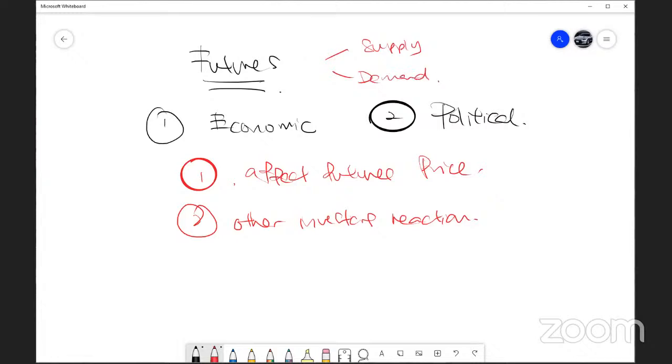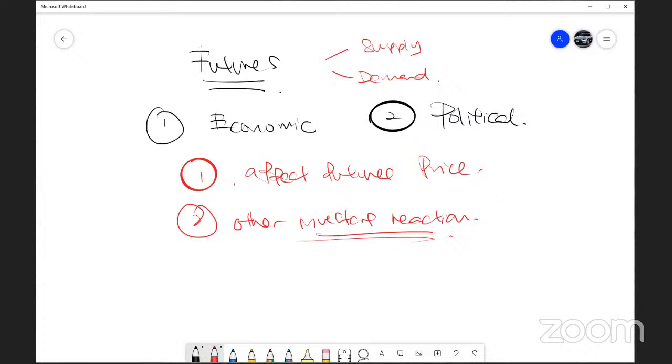By knowing other investors' reaction, you know whether they are positive or negative to a particular news, and that will affect the price. If they are positive towards the news, they will start buying. When they start buying, the demand goes up, the supply goes down, and the futures price goes up. But if their reaction is to stop and start selling, that will drive the market the opposite way. That means the futures price will drop.